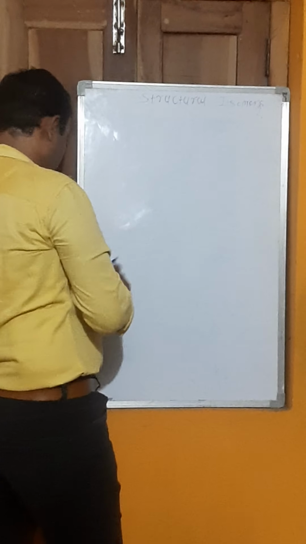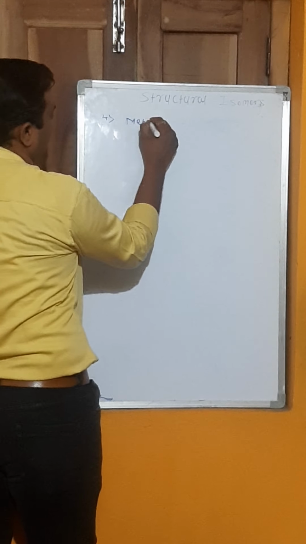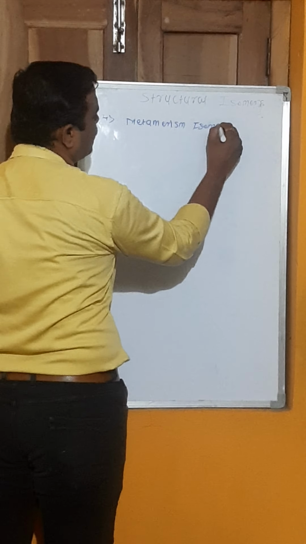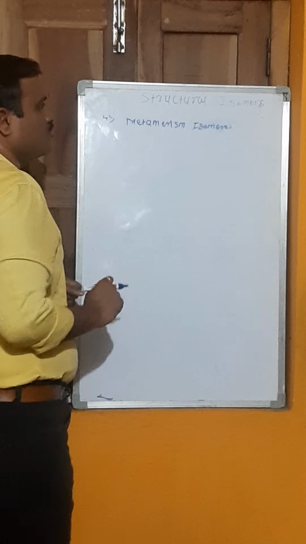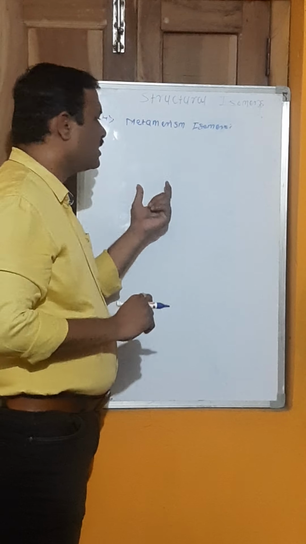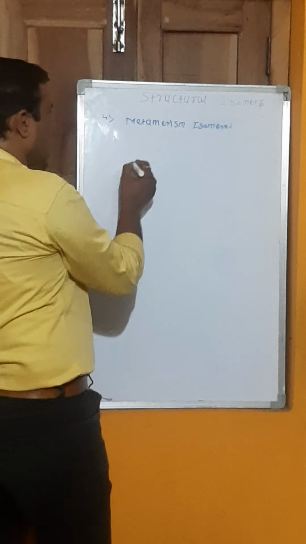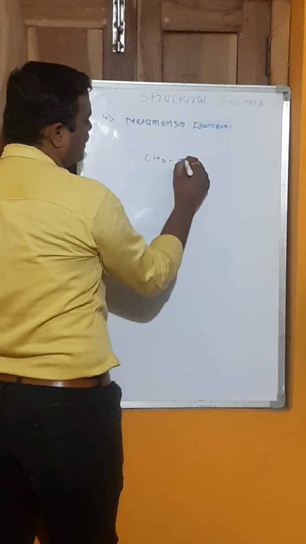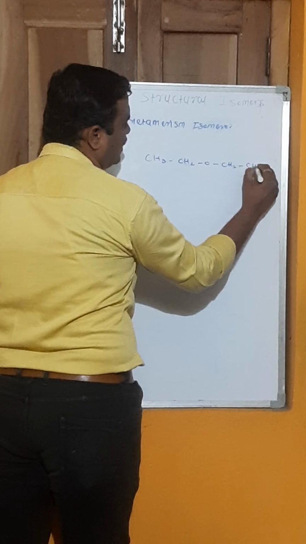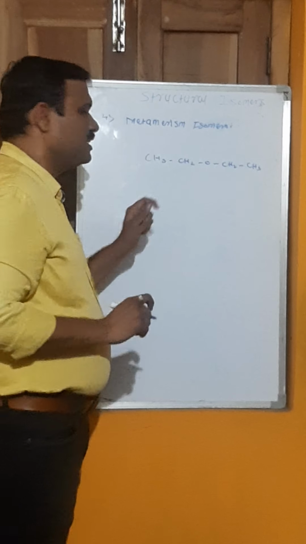And the next type of isomer is metamerism. This is another type of isomer which has the same molecular formula but different arrangement of carbon chain on either side of the functional group. For example, see here CH3, CH2, O, CH2, CH3. This is the functional group ether. The name of this compound is diethyl ether.